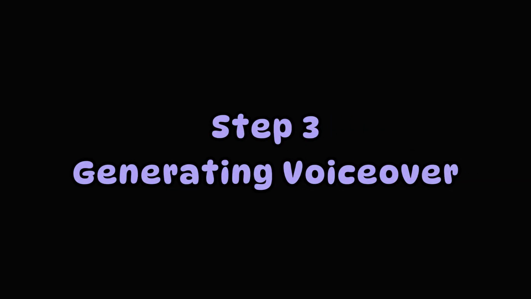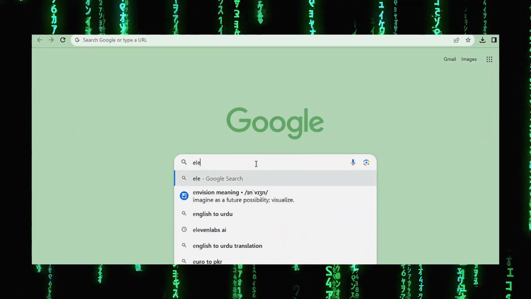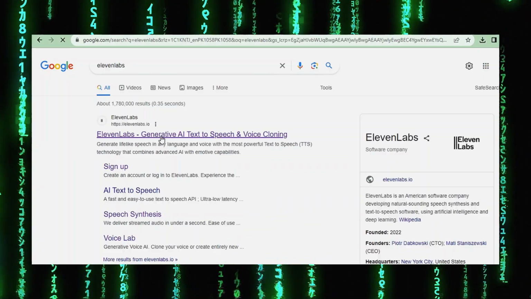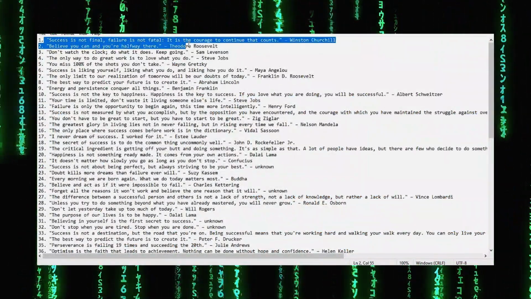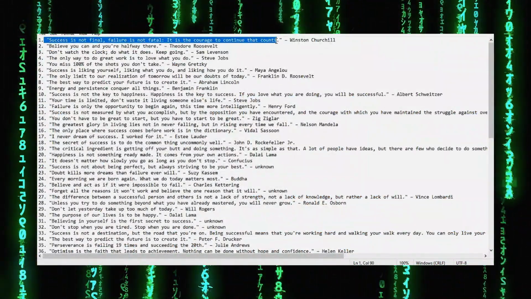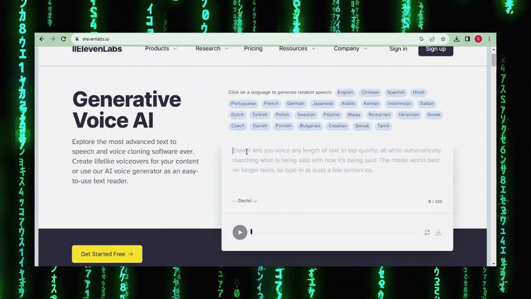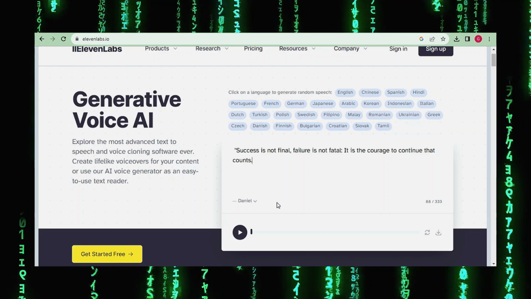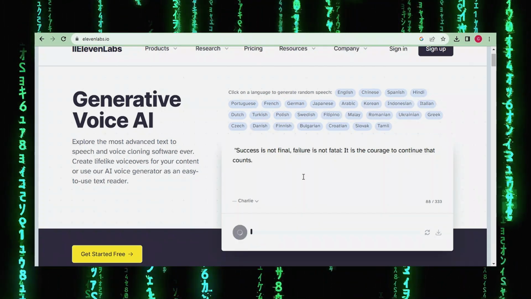Step 3. Generating voiceover. For voiceover, we will use 11 Labs, which provides high quality realistic voiceovers for free. Go to Google and type 11 Labs. Click on the first link and open it. Now go back to the notepad where you pasted all the quotes. Simply copy the first quote on which you are working. And now paste the quote in the 11 Labs text box. And from here, you can simply select the voiceover character you want.